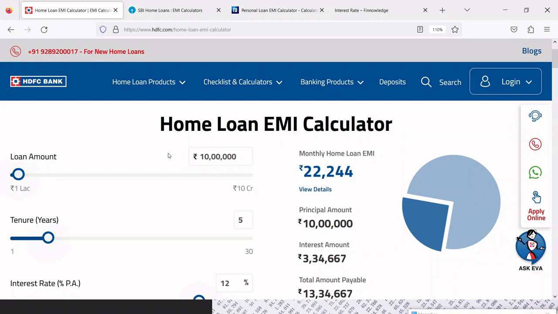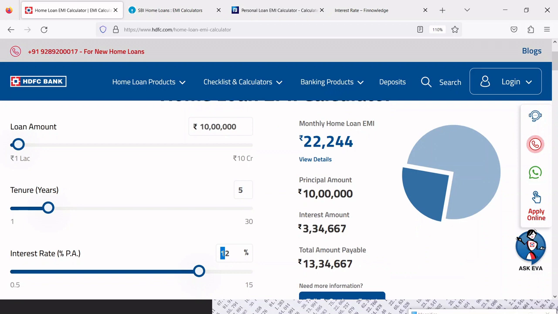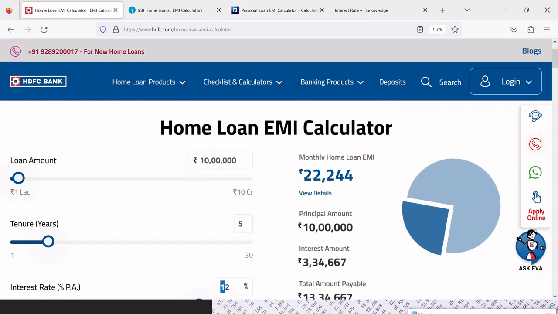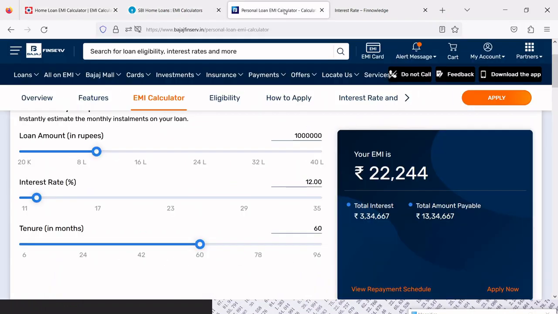Banks have their EMI calculator on their website. Here I opened the EMI calculator of HDFC Bank, SBI Bank and Bajaj Finance. I will share the link of the EMI calculator of the banks in the description. Here I will show you one example on the HDFC Bank website. Let's assume the loan amount is 10 lakh, tenure is 5 years and interest rate is 12%. Your EMI amount is coming 22,244. Similarly, you can check on the SBI website or Bajaj Finance website.